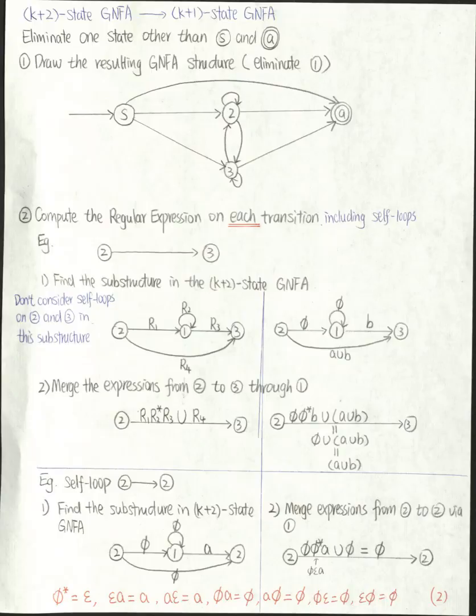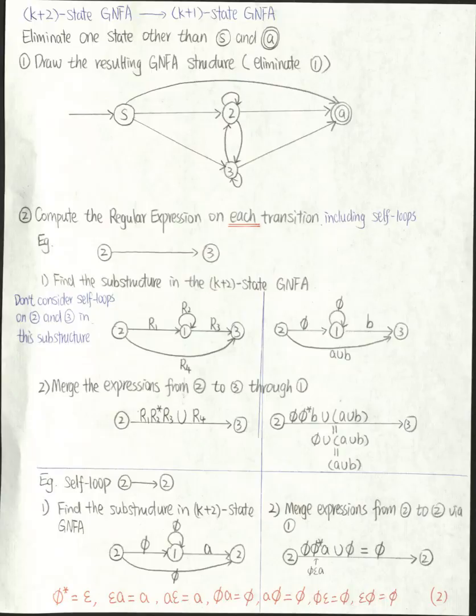So we have a transition from 2 to 1, a self-loop on 1, and a transition from 1 to 3, and also a transition from 2 to 3. And you will always find this substructure in your previous GNFA. But in this substructure, we only consider self-loops on 1, not self-loops on 2 and 3. 1 is the node that we want to eliminate.